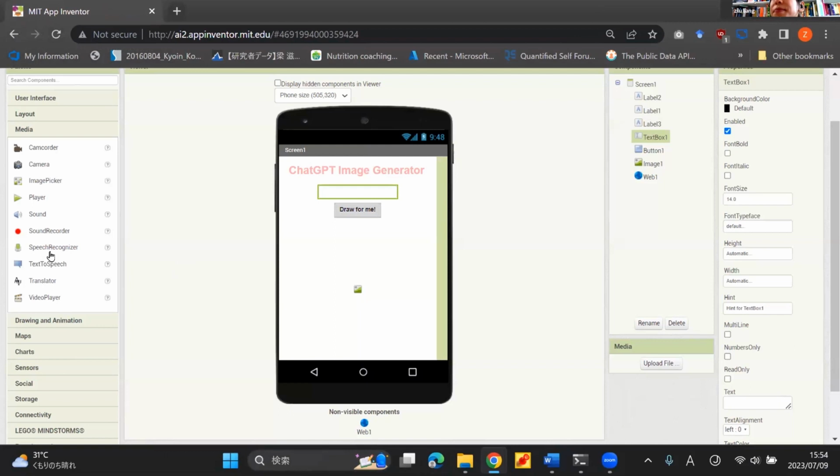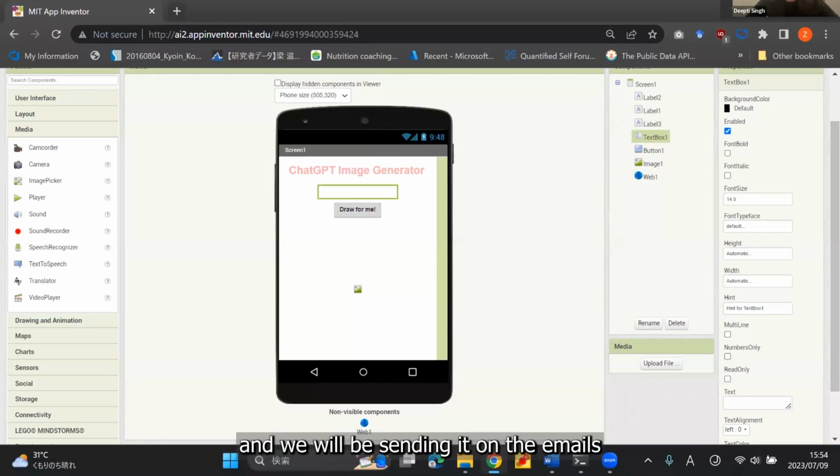All right, then I'll stay quiet and debug my app. Thank you very much, everyone. Thank you, Professor. Thank you so much for your time. Students will look forward to receiving the code from you. You can send it to us, and we will send it to the emails that we have. Okay, no problem.